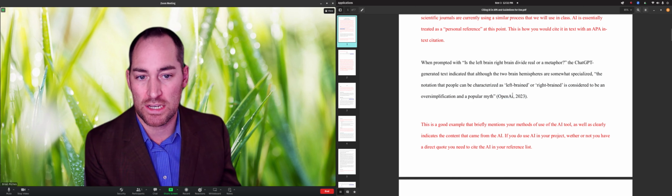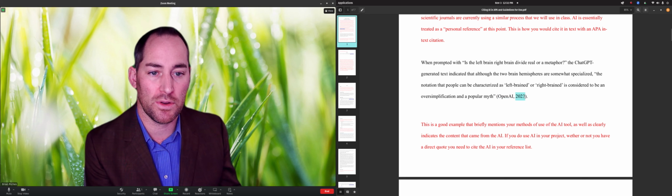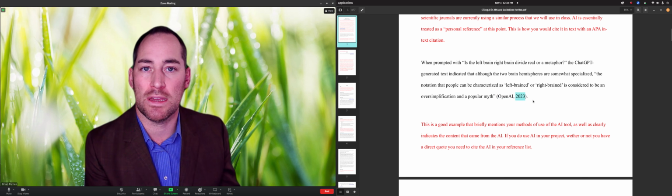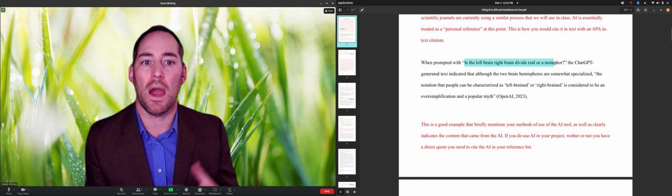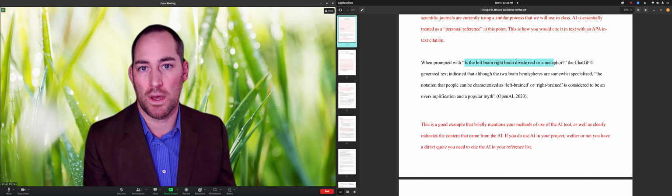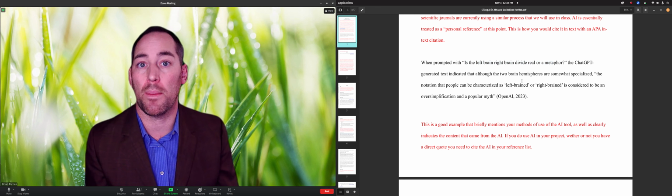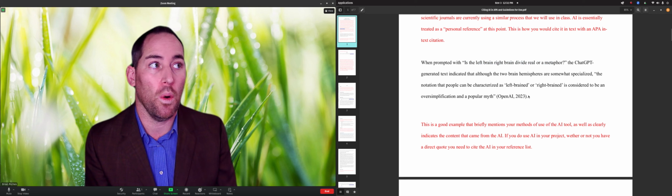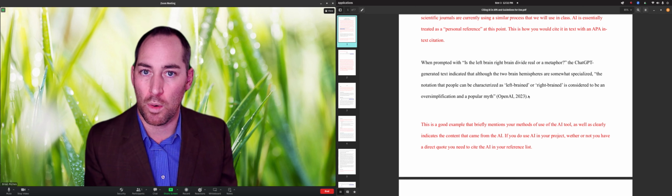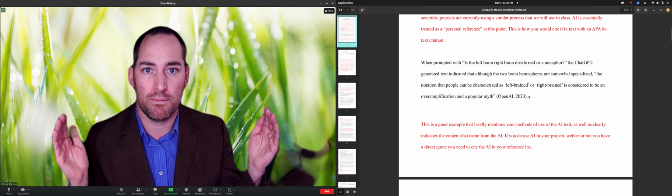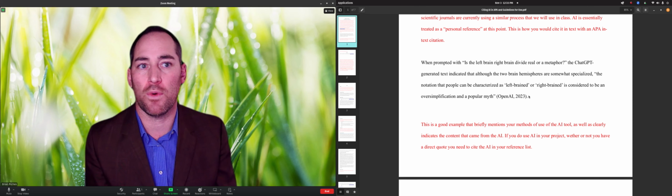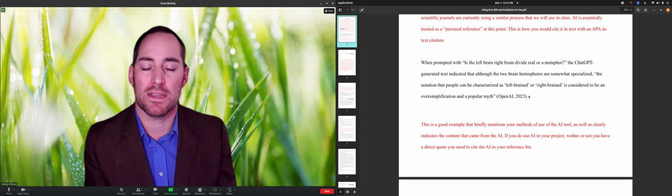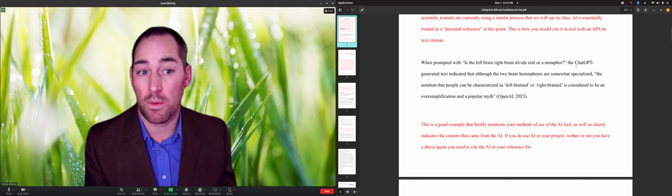The author of ChatGPT is OpenAI. The year you got that, 2023, whatever year it was that you got that. So this is a really good example because it tells you, the reader, the method that you used. You asked the AI this question, this is what it told you. So you are disclosing, you are being transparent about how you used it. This might be part of your paper, right? You might also use a definition or a piece of a book, a piece of a reputable website, and then you would cite that in the parentheses citations that we've talked about. So this would be for any discussion board, any research paper, any short writing assignment to let someone know that you've used AI in a direct quote format.